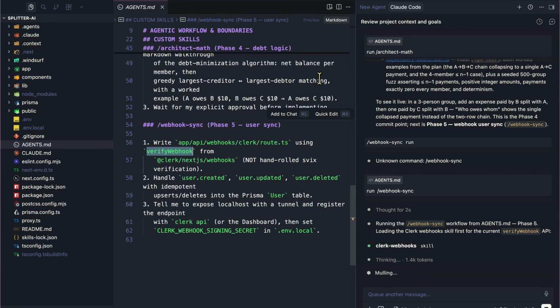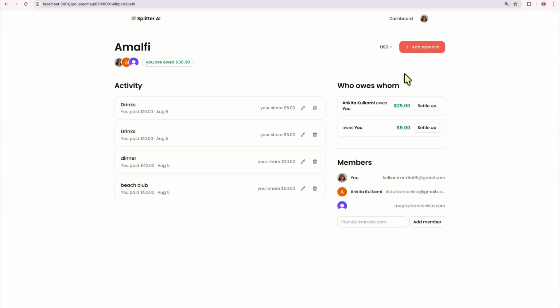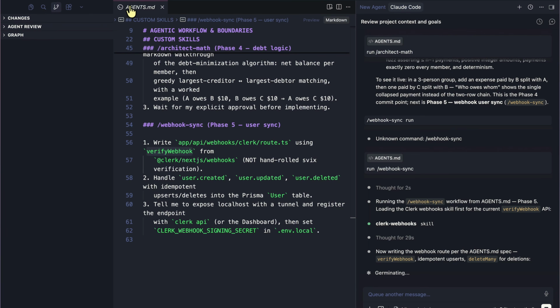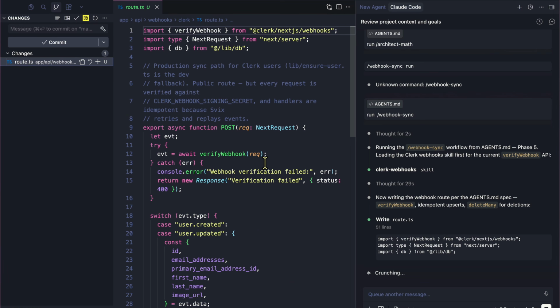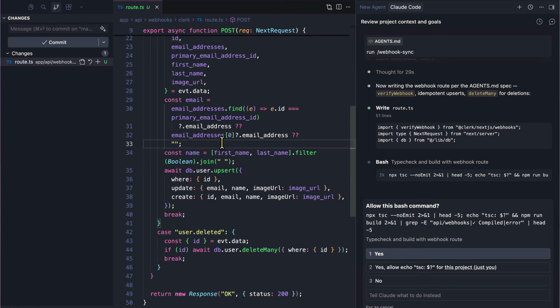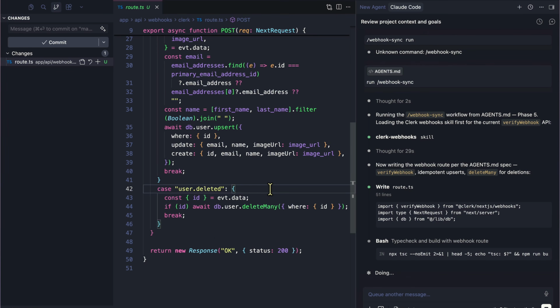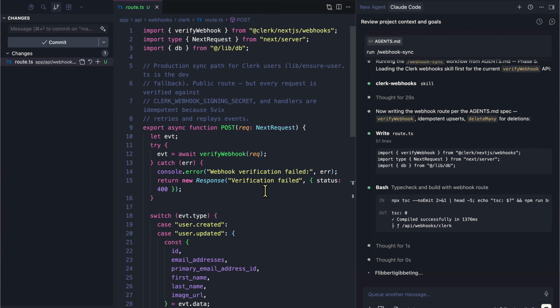So if any of the changes are being made inside of this specific modal and manage account, it will also be reflected in our database. All right, so now if we go here to the changes, we are going to see all of those. So it's creating a route for us over here, right? So anytime user updated, so for example, email address is updated or any of that is updated, it will get updated. If the user gets deleted, then database user will also get deleted. So whatever happens in Clerk will also happen in our database, which is exactly what we want.